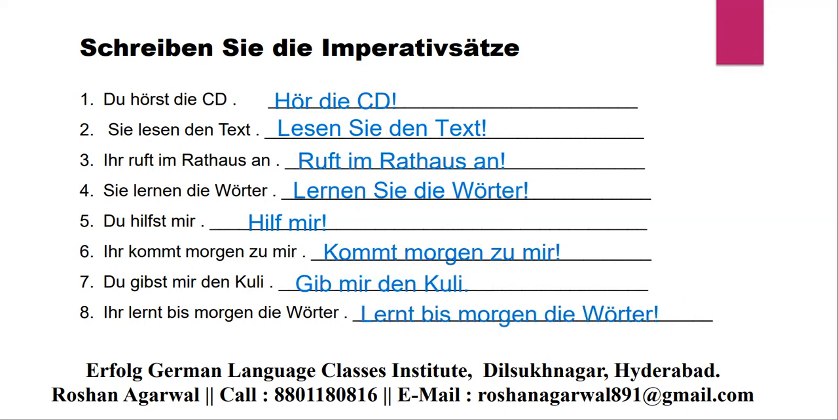So in imperative, whenever you are framing the sentence with du, in imperative you remove du and you remove st. When you are framing the sentence with Sie, in imperative, first you write verb, then you write subject Sie. When you are framing the sentence with ihr, you remove ihr and remaining sentence you write as it is.